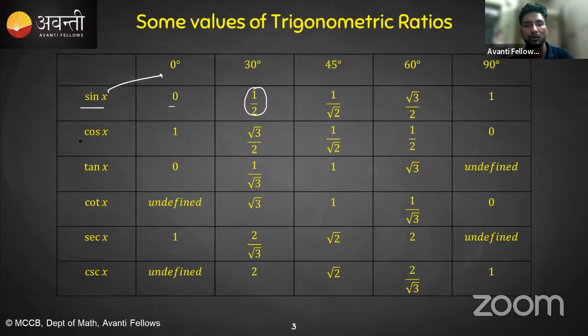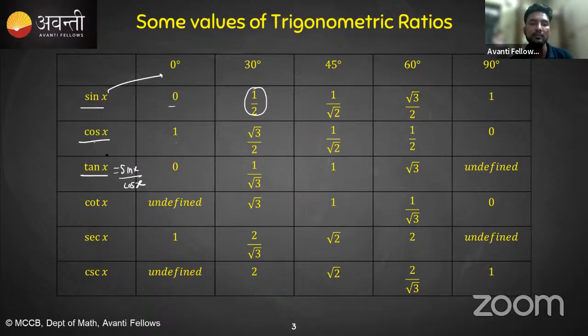Similarly for cos, cos 0 is equal to sine 90. Just reverse it: 1, √3/2, 1/√2, 1/2, and 0. And tan x is nothing but sine x divided by cos x. This trigonometric identity we have seen, and it is true for all x.